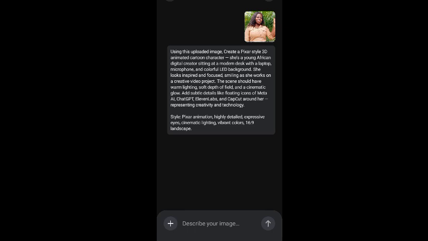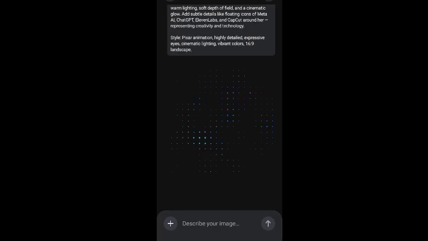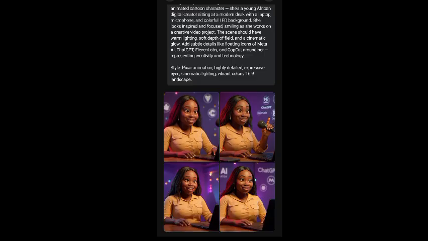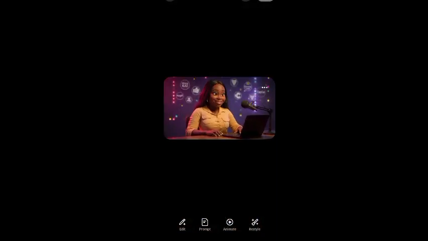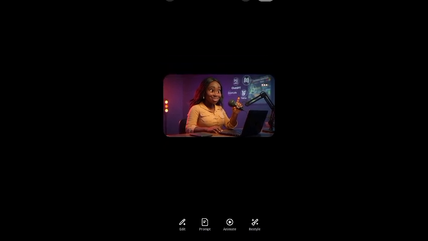One thing I like about Meta AI is that it doesn't take as much time as the free version of ChatGPT. It doesn't take so much time, just a few minutes, and your result is ready. So I'm going to wait for it to give me what I want. Another thing to note about Meta AI is that it does not give you a voiceover, right? It can animate it, but it won't give you the kind of voiceover that you want, but you can animate it. You can use background music and all of that.